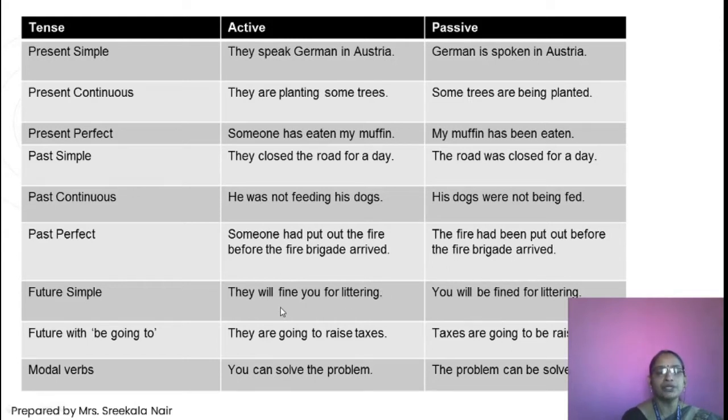In simple future: They will fine you for littering. You will be fined for littering. In future with be going to: They are going to raise taxes. Taxes are going to be raised. In modal verbs: You can solve the problem. The problem can be solved.